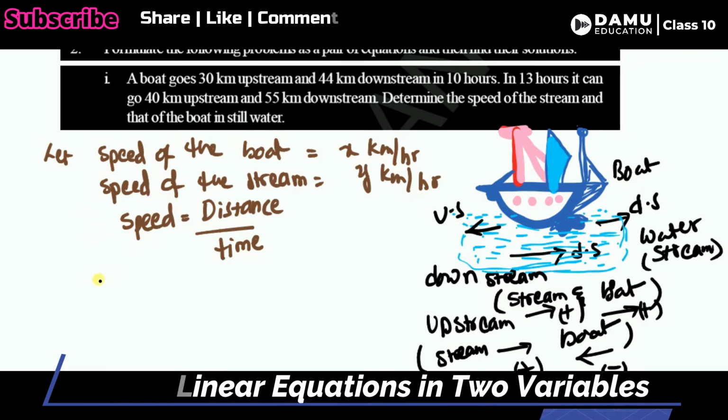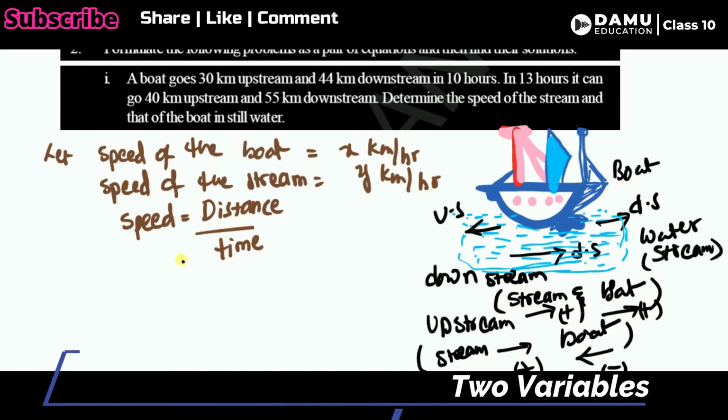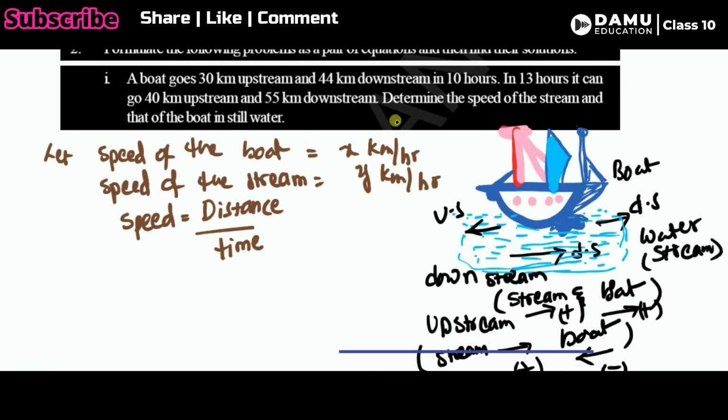Relative speed here means the downstream and upstream speeds. At the same time, we have to take time as a constant. So we know the distance, we know the relative speeds and we know the time.